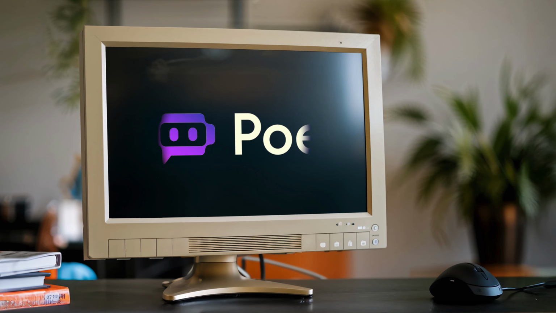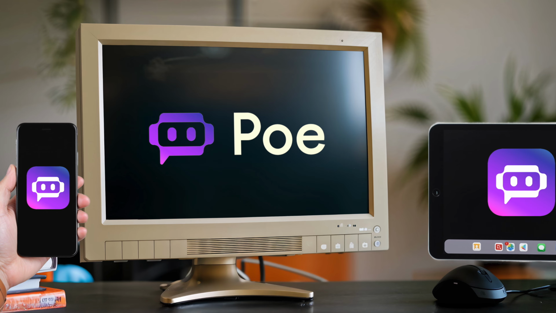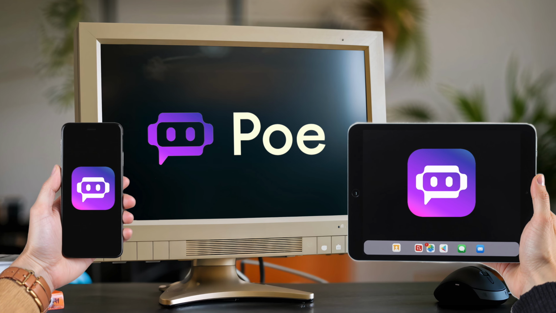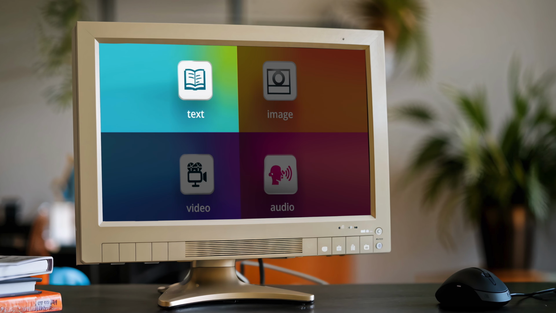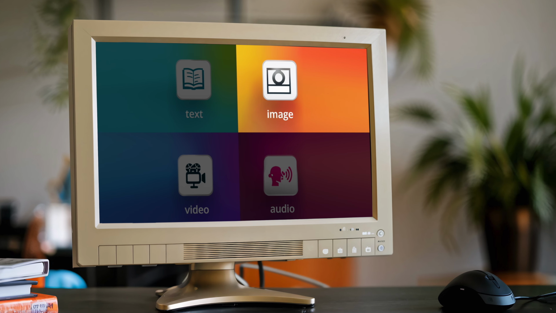This is Poe AI, which is a collection of artificial intelligence tools. Accessible through Poe.com or the Poe app, you can use Poe AI to generate text, images, videos, and audio content. Let's use Poe to generate some images.